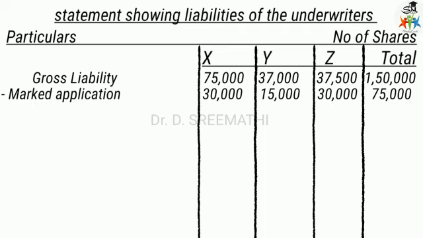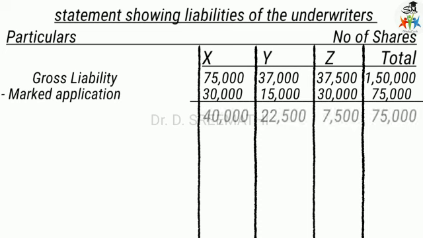Out of this, we have to reduce the marked applications by each underwriter. So less marked applications: for X, stamped applications of 30,000; for Y, 15,000; and for Z, 30,000 marked applications are there. So totally 75,000. Reduce these values, and then you will get the balance values.